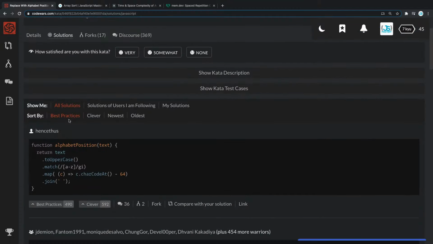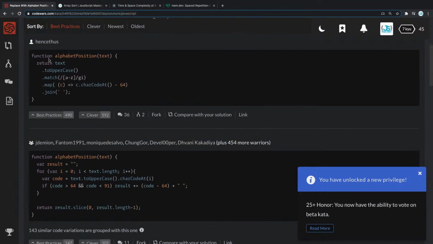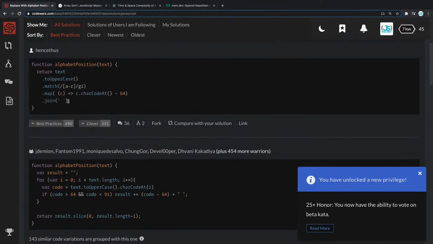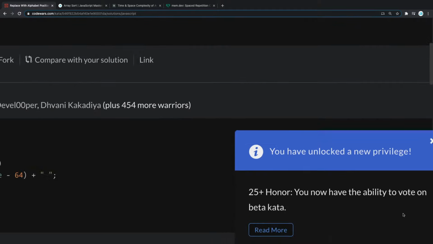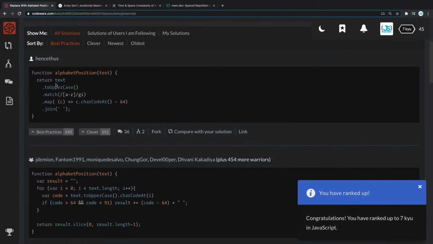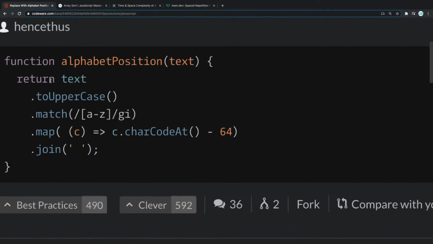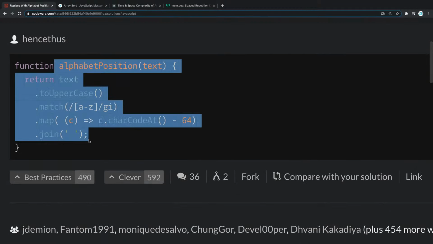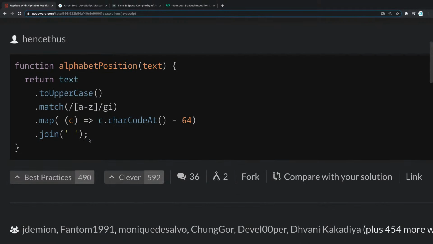Okay, great. It is submitted. And take a look at this. First of all, we unlocked a new privilege, 25 honor. Now you have the ability to vote on beta kata. That's cool, I guess. But take a look at this. Oh, we have one more. We ranked up. Nice.